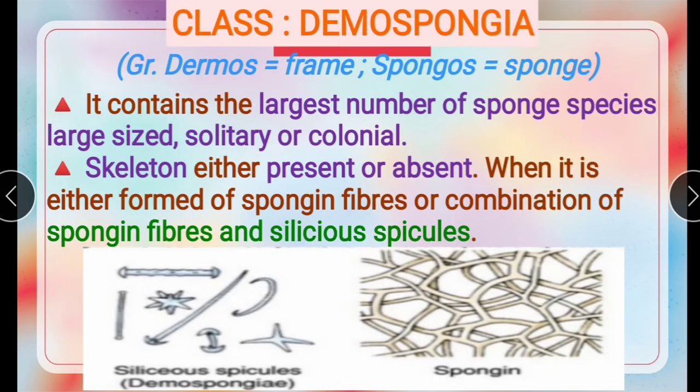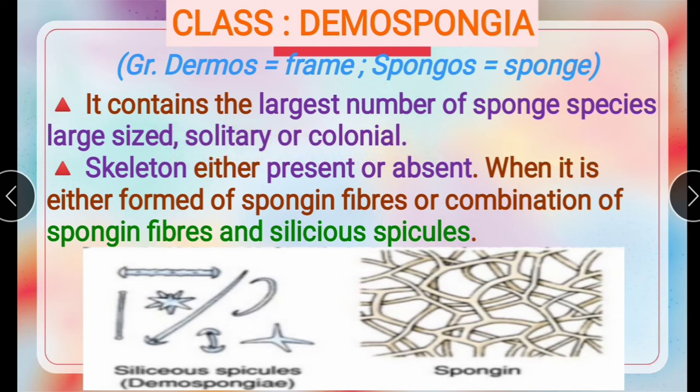Next, last class, that is class Demospongiae. In Greek, demos means frame, and spongos means sponge. Characters: it contains the largest number of sponge species, large-sized, solitary or colonial.